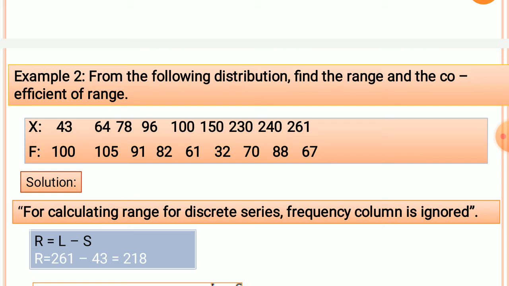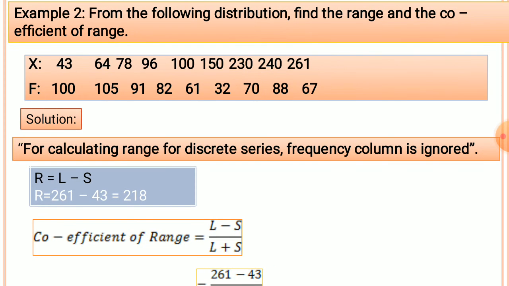The x values are given, x series means values, and then the frequency is given. So for calculating range for a discrete series, the frequency column is ignored. As you already know, for calculating range in a discrete series, we only have to consider the given values and ignore the frequency column.